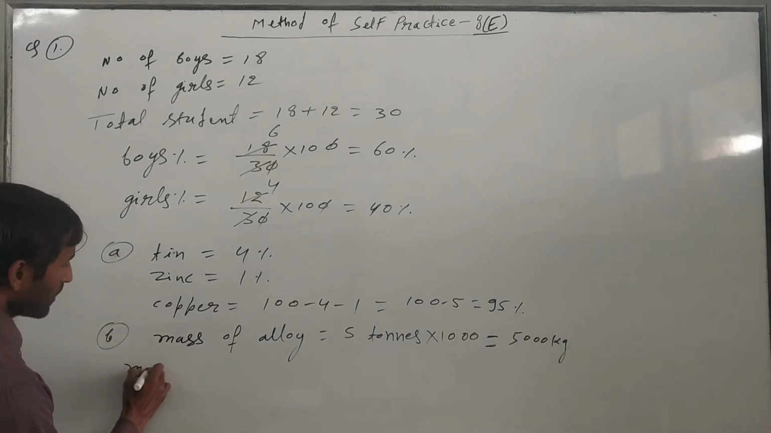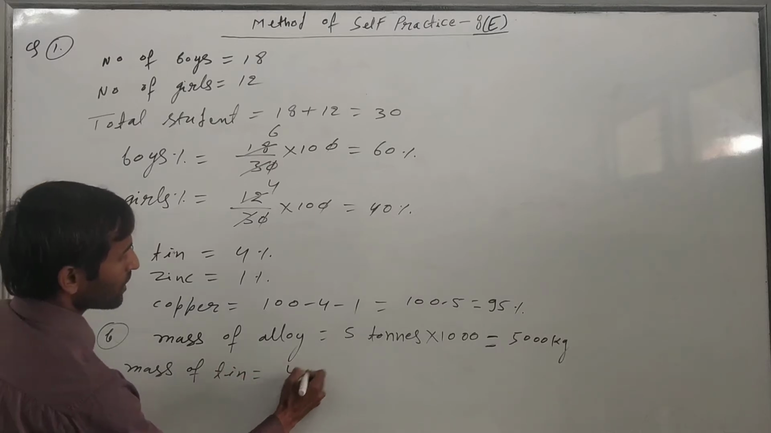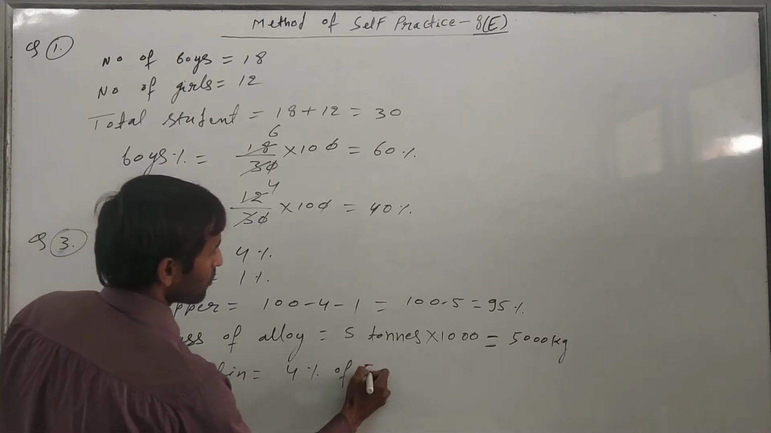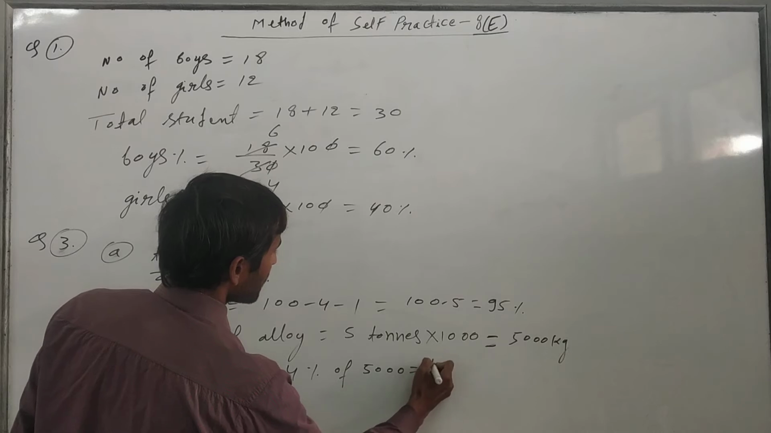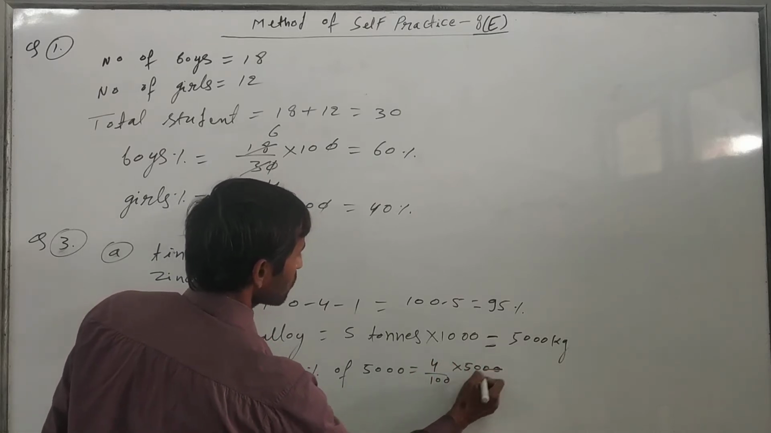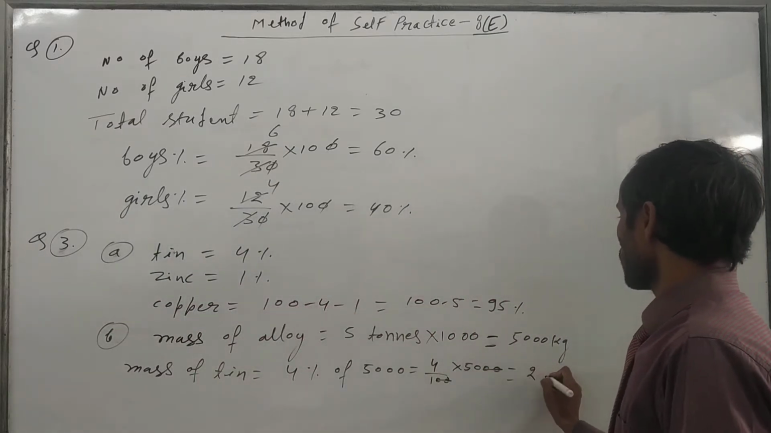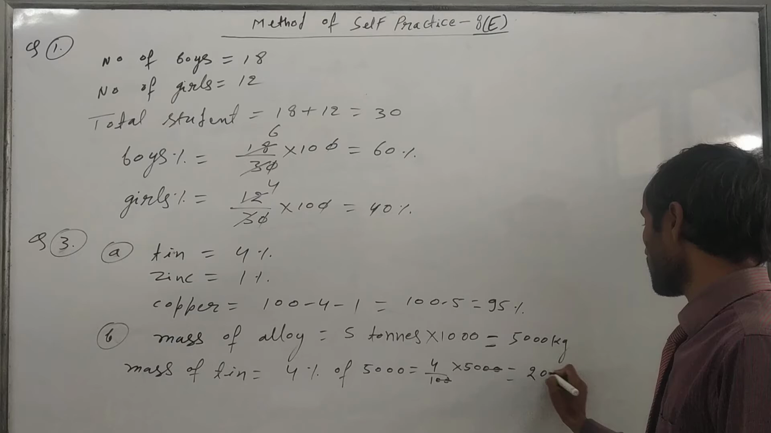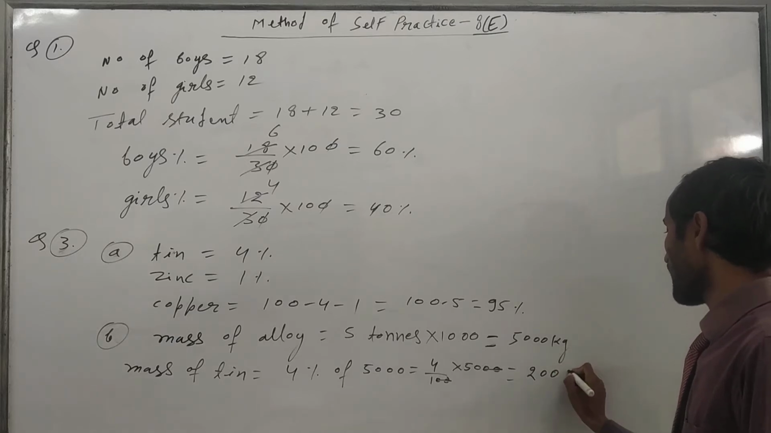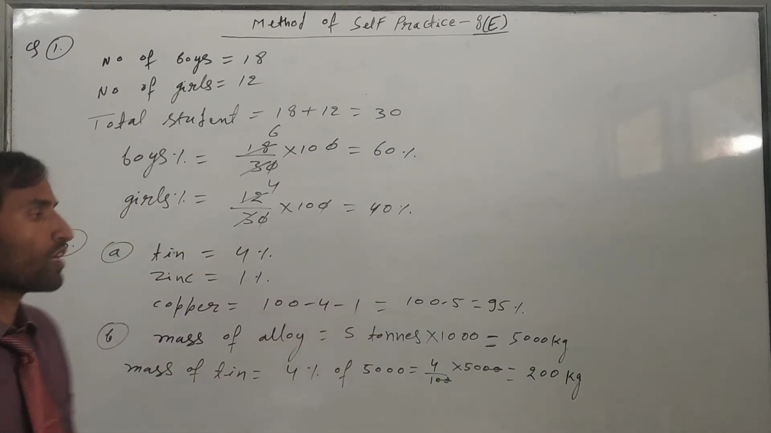Mass of tin is equal to 4% of 5000. Just calculate this: 4 upon 100 into 5000. The 20 will cancel out, so 5 into 4 it will come 200, meaning 200 kg. So the mass of tin is equal to 200 kg.